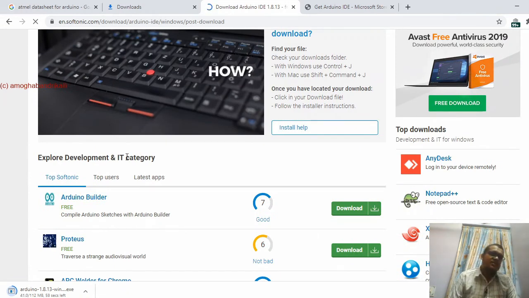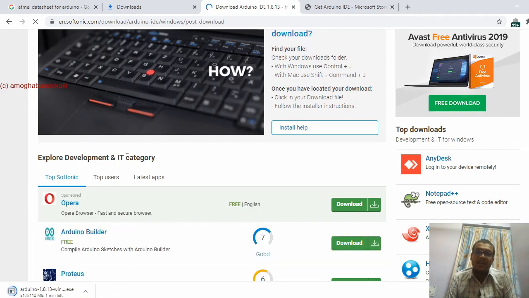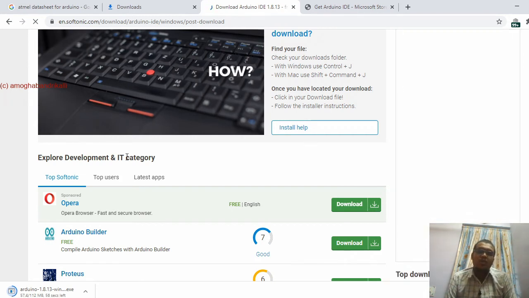Once this Arduino IDE is downloaded, IDE means Integrated Development Environment. This environment allows the user to write code and simulate the code. Simulate means you can see how the code works when you upload it to the respective Arduino boards.